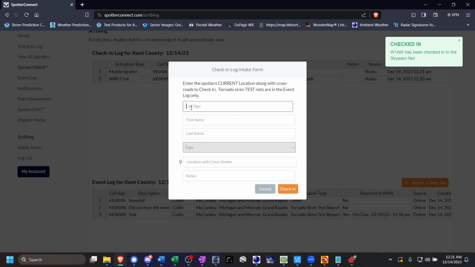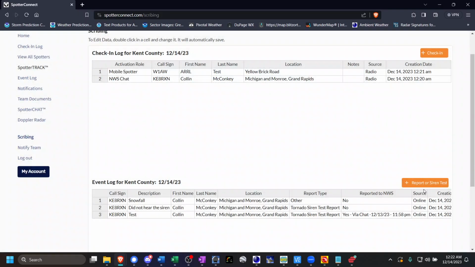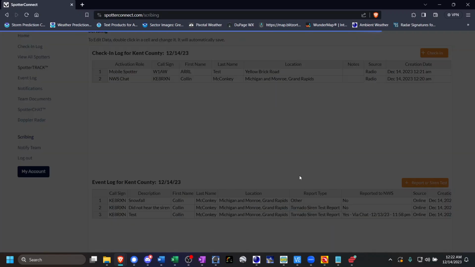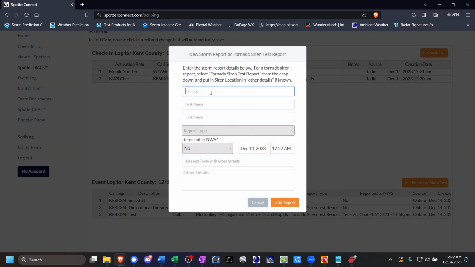But nevertheless, you can enter this information in, hit check-in, and just keep proceeding and keep taking check-ins as you need to. This is going to be especially useful during a yellow mode net, where we traditionally do not take reports as we are only looking for active check-ins at a time. Now, of course, you can always alternate between the check-in log and the event log at any point in time. The event log traditionally is going to be used more often during a red mode net when we only take event reports. And so for this, you would once again enter in the call sign.